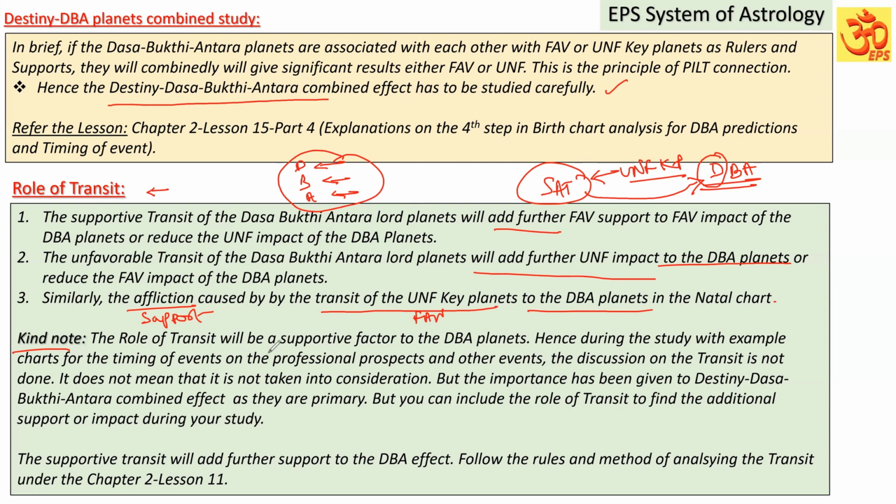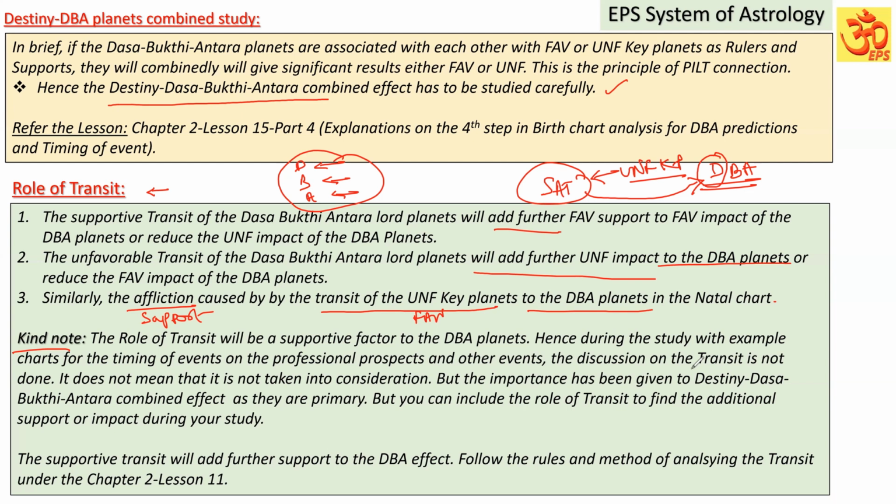The role of transit will be a supportive factor to the Dasa Bhukti Antara planets. Hence, during the study with the example charts for the timing of events on the professional prospects and other events, the discussion on the transit is not done. Only I remember in the study on the timing of events for marriage, and of course in child also, I would have discussed the transit, because they are very strong, significant events in life, right? The very important life events. So the transit is going to be a very important supportive tool.